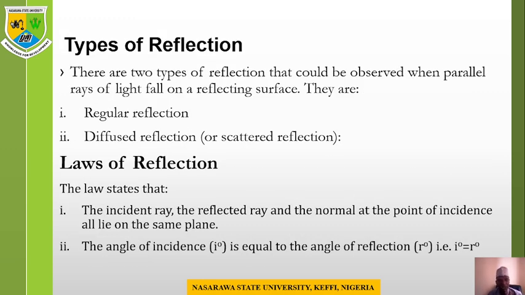So, types of reflection. There are two types of reflection that could be observed when a parallel ray of light falls on a reflecting surface. We have the regular reflection and we have the diffuse reflection.